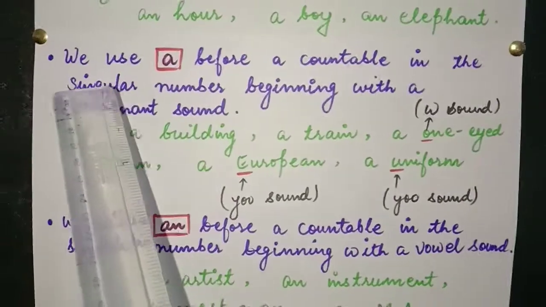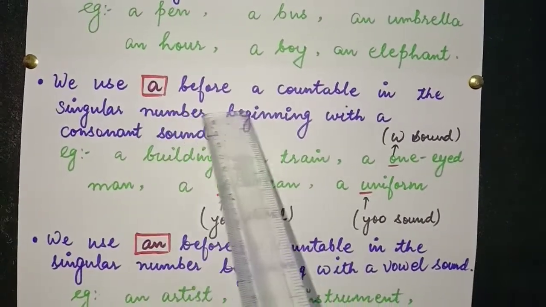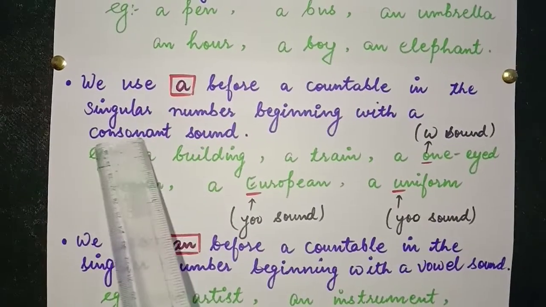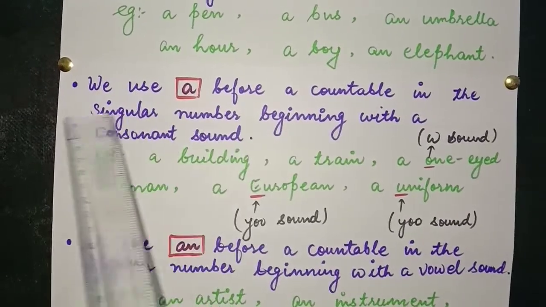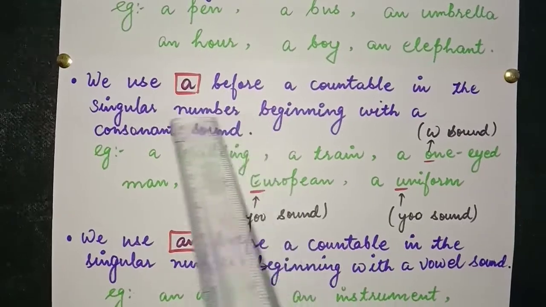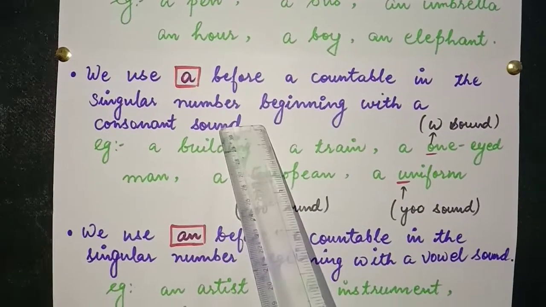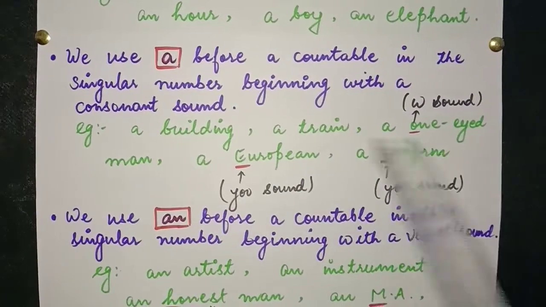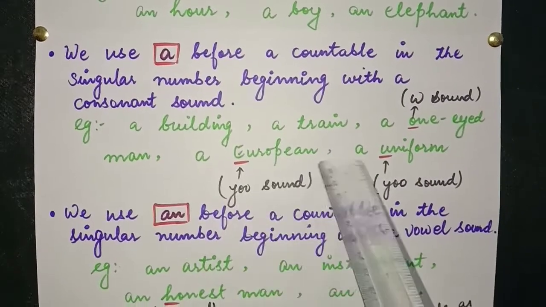Now, we use a before a countable in the singular number beginning with a consonant sound. Consonant sound. Pay attention, students. See here, a building, a train, a one-eyed man, a European, a uniform.